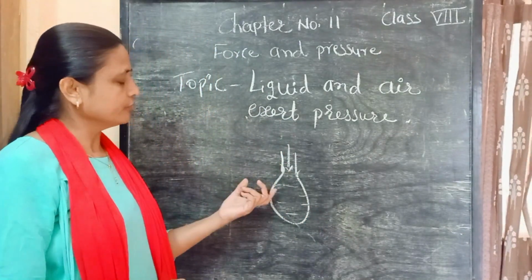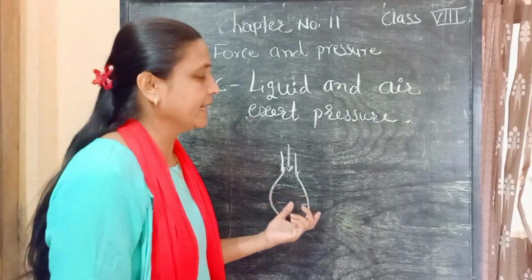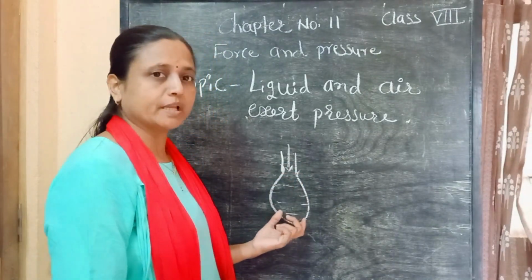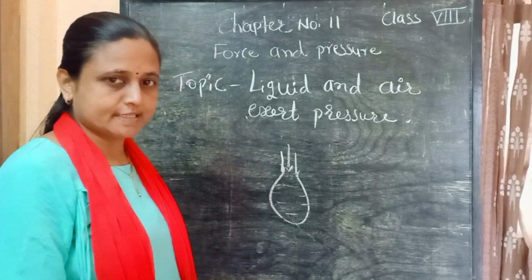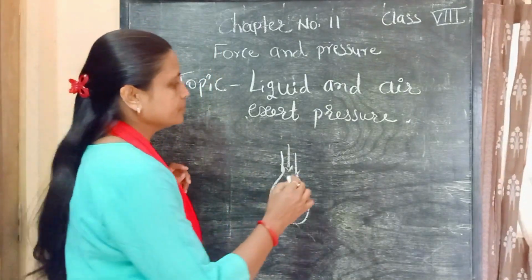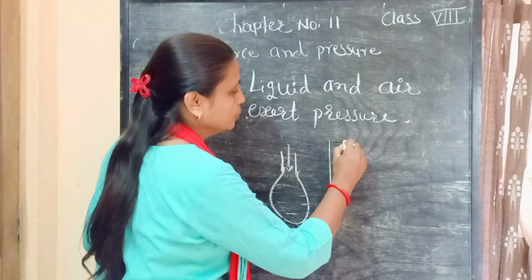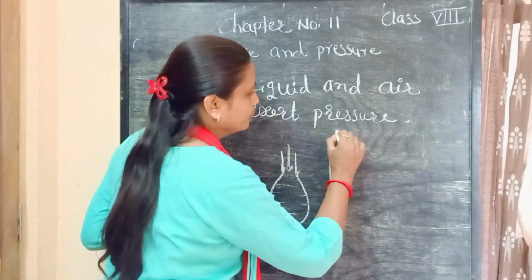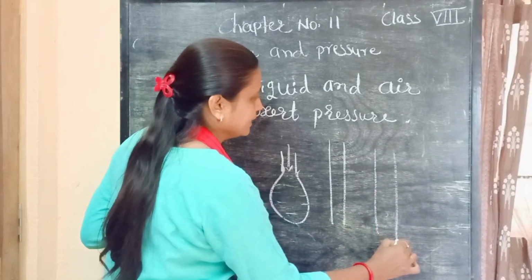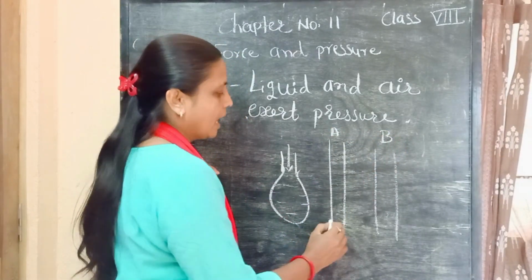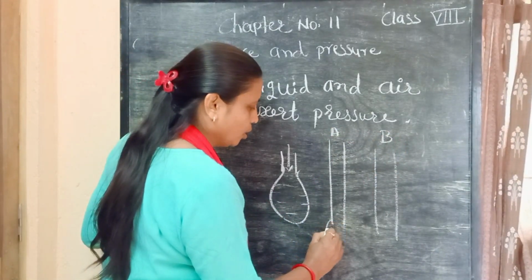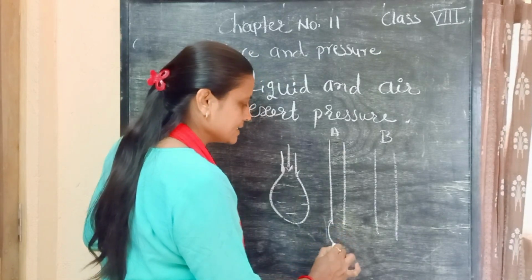Another thing: when a liquid exerts pressure on any object, on which factor does it depend? For example, suppose I take two tubes and label them tube A and tube B. At the end of both tubes, I tie a balloon of the same size.